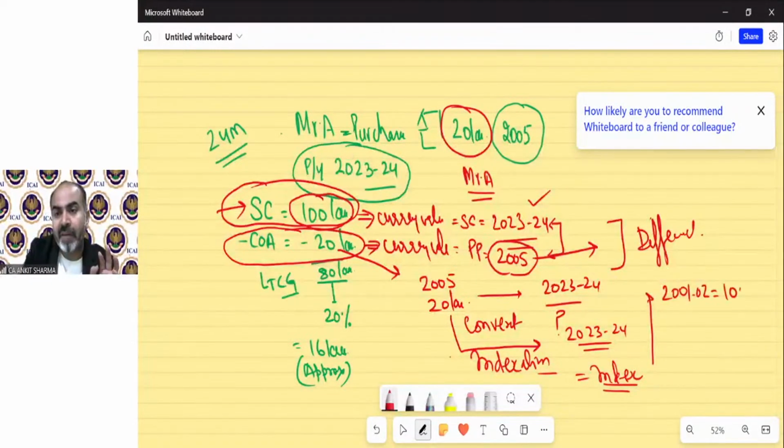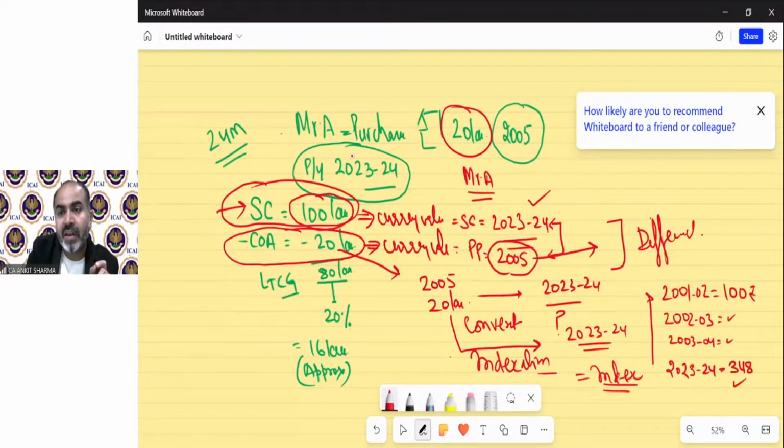They have explained that if 100 rupees was expended or incurred in year 2001-2, then in the next year, 2002-3, it will increase to some value. In 2003-4 that will be higher, and so on. For our previous year 23-24, the value taken by the government is 348. In simple language, if 100 rupees was used in 2001-2, then as per the government index value, that 100 rupees is now 348.